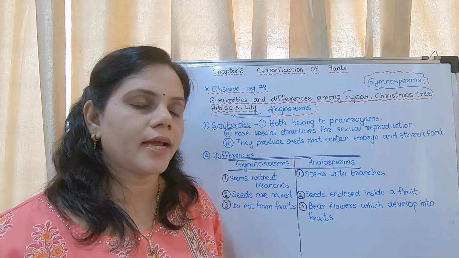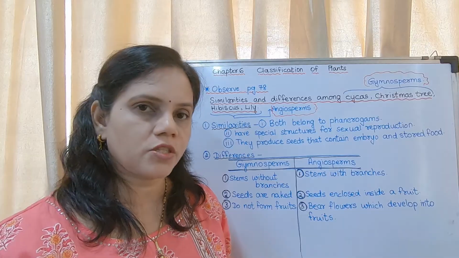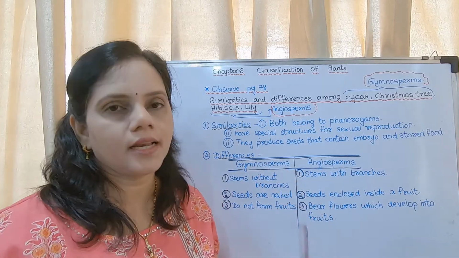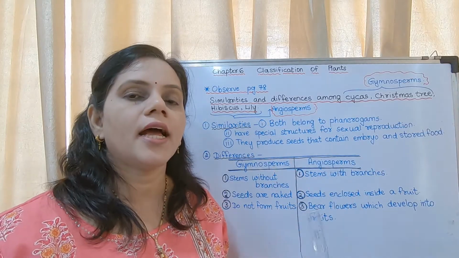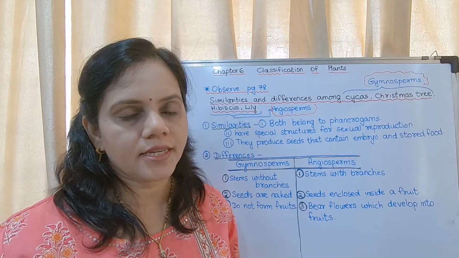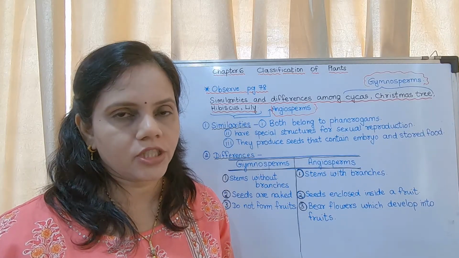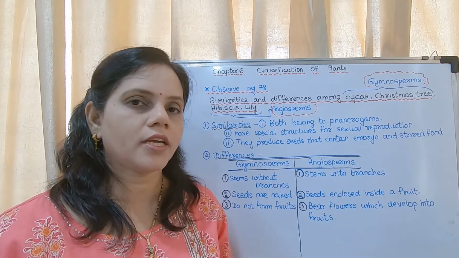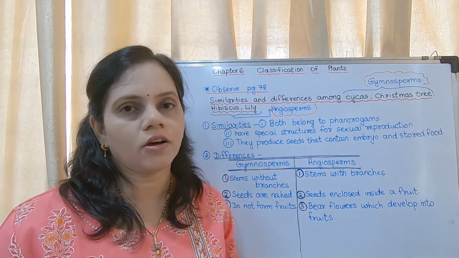You have to write the example. What example will you write? Under gymnosperms, you may write cycas and Christmas tree. Under angiosperms, you may write hibiscus and lily. Okay, so they can give this question and ask the similarities and differences. It will be a 3-mark question. Otherwise, they can ask the question distinguish between gymnosperms and angiosperms. Okay, this is not there in the textbook. You may write in the textbook or your notebook.